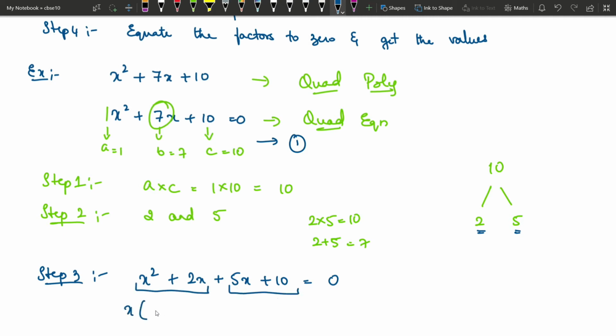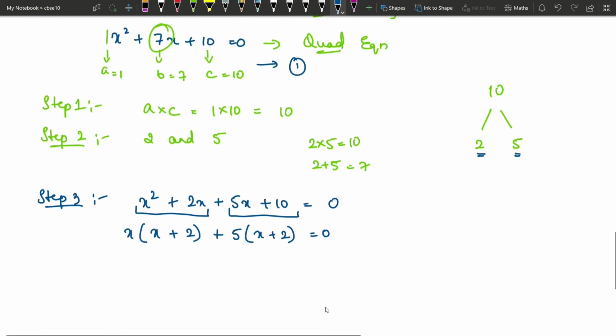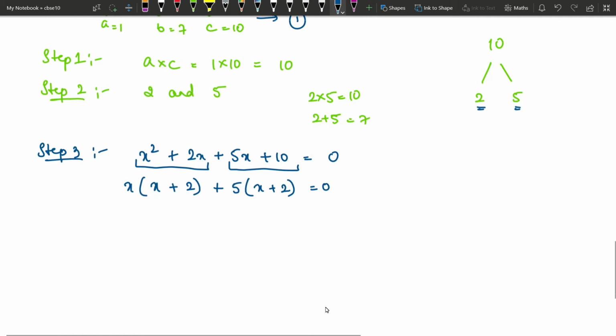So x is a common factor here, so we can write it as x into (x plus 2), plus here 5 is the common factor, we can write it as 5 into (x plus 2) again, equals 0. Now if you observe, x plus 2 is common in these two again, so take x plus 2 as a common factor. After taking x plus 2 out of this product, you are left with x plus 5. So we have split the middle term and we have written the factors.